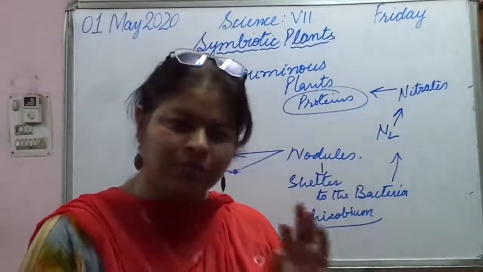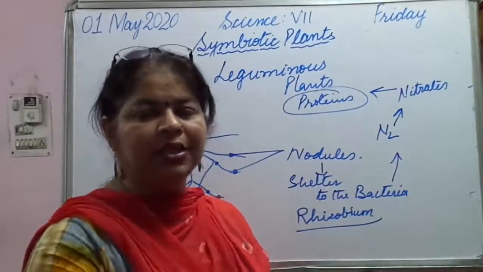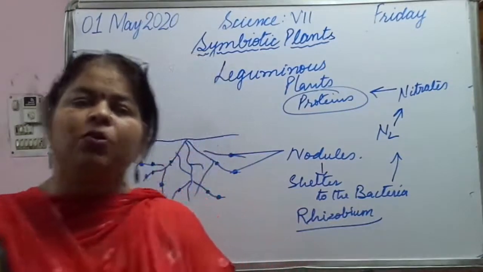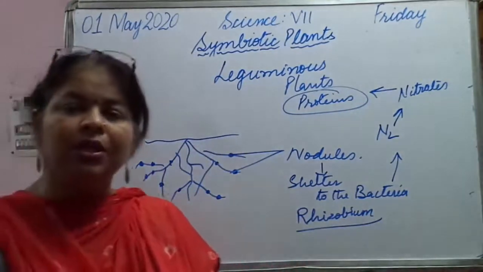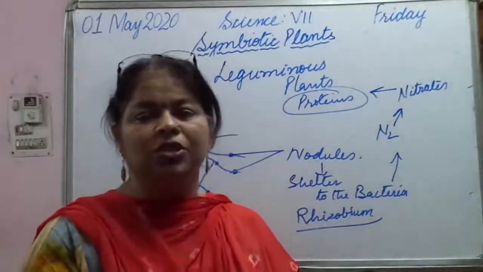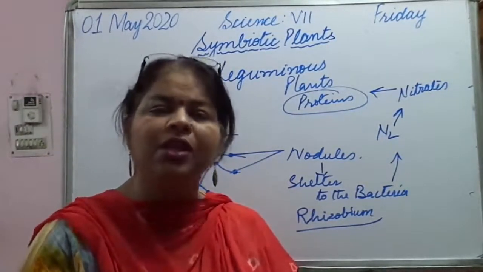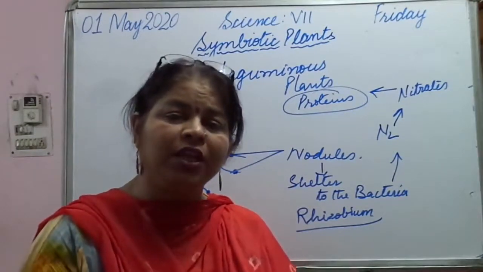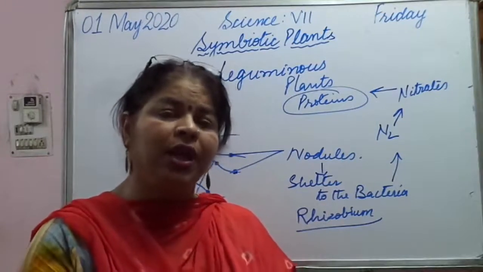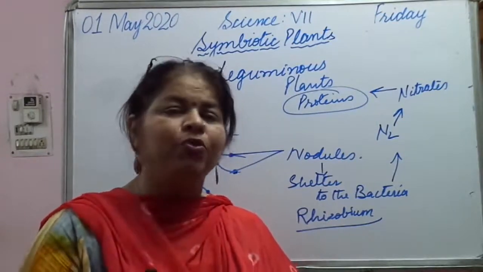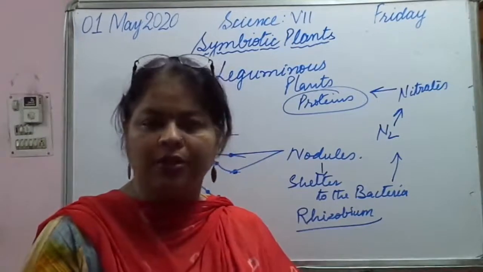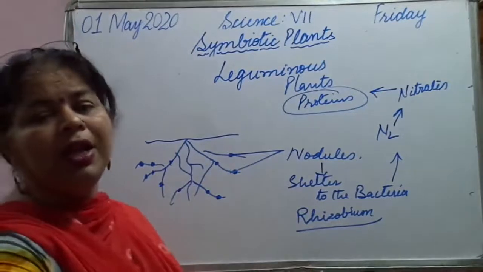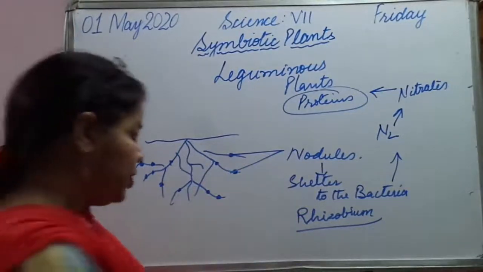Symbiotic relationship. Okay, so again let us recapitulate what a symbiotic relationship is. It is the relationship in which two organisms are mutually benefiting each other, either by giving shelter or by providing nutrients or any other thing. So this was about the symbiotic plants. Now let us learn about that.